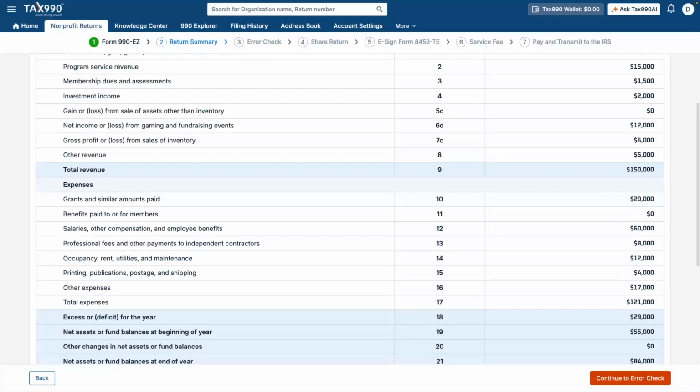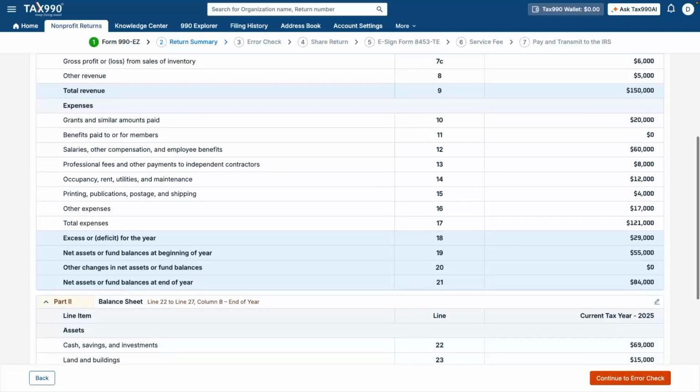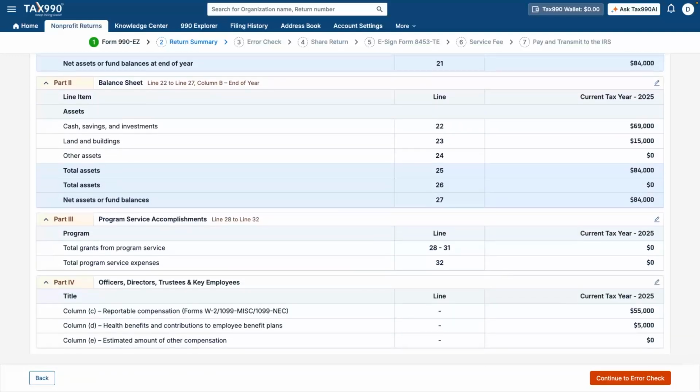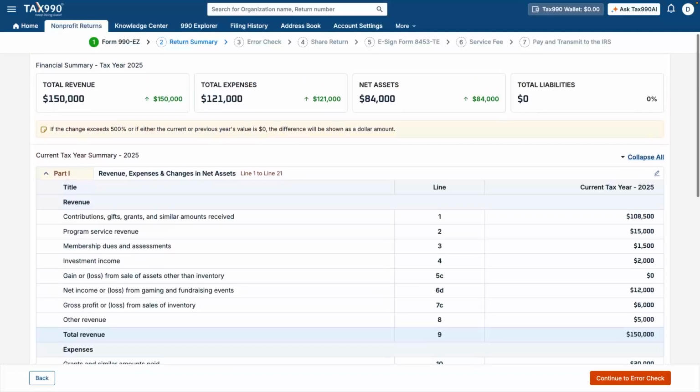At this point, we've completed the full walkthrough of Form 990EZ from start to finish using a real consistent example. Remember, while this example used specific values, your organization's return should always reflect your actual financial records and activities. Taking the time to understand each section ensures your filing is both accurate and compliant with IRS requirements.